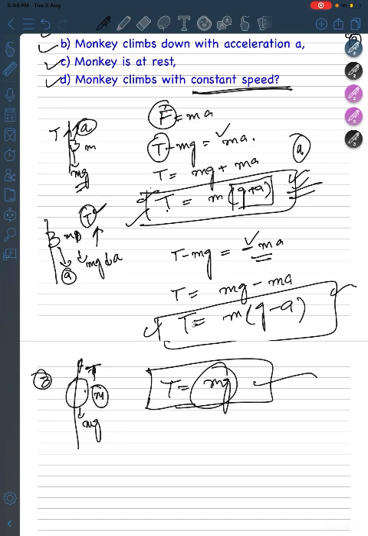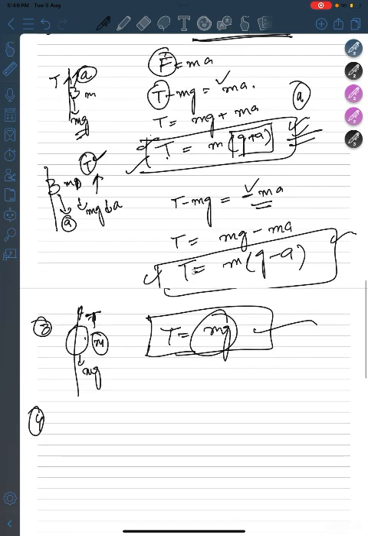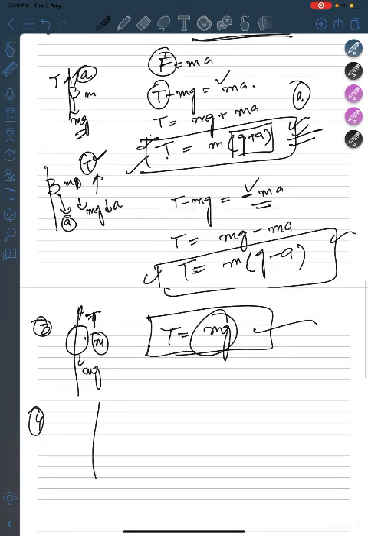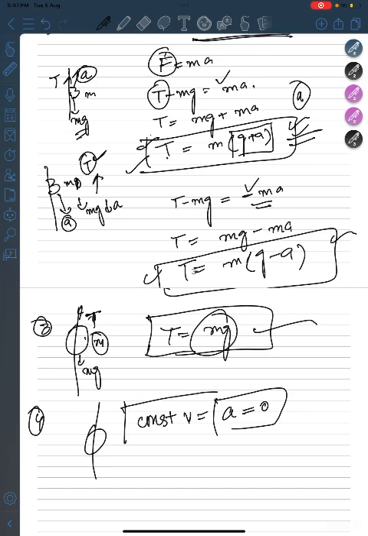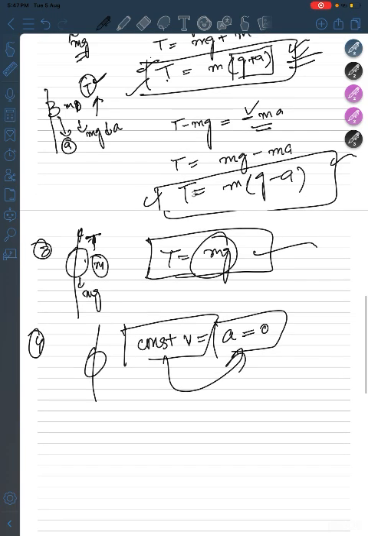So what happens here? The tension will not be increasing nor decreasing, but the tension will be only equal to the weight of the monkey. That's mg. And now talking about case 4, that is climbing with a constant speed. So this is a monkey climbing with a constant speed. As you know, when the velocity is constant, acceleration at that time is 0. This thing you have to remember, when the velocity is constant, acceleration will be 0. So when acceleration is 0, tension will be again equal to mg. No acceleration means a constant tension which will be equal to the constant weight, same as above.